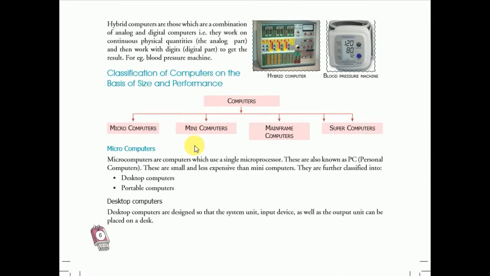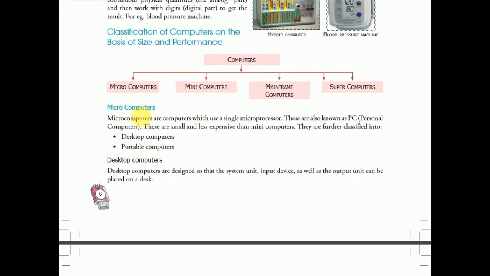We have already read about the classification of computers on the basis of size and performance. So there are four types of computer. First one is minicomputer, second one is microcomputer, third one is mainframe computer, and the fourth one is supercomputer.